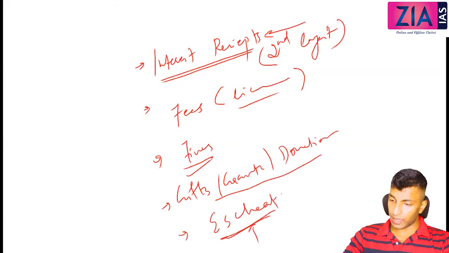Okay, then one more is there, escheat. What do you mean by escheat? It is like taking over unclaimed property. Just right there, government taking over unclaimed property. Now the question is, it is property, right? So the asset is increasing. Why then is it coming under revenue receipts?